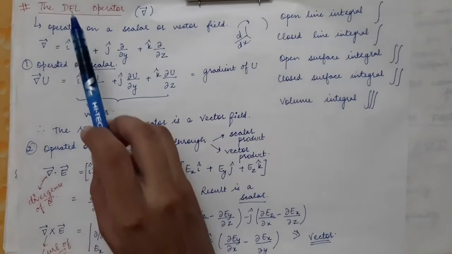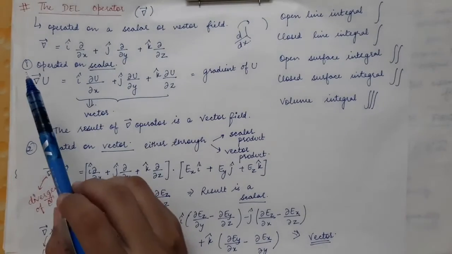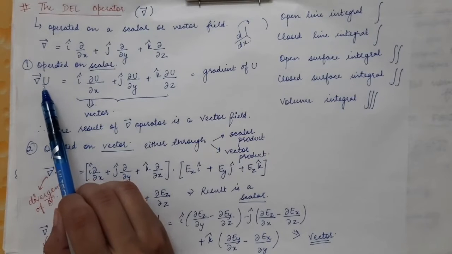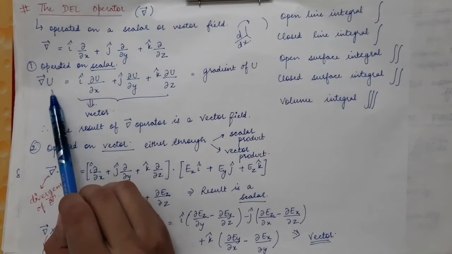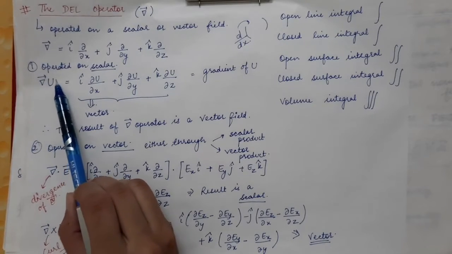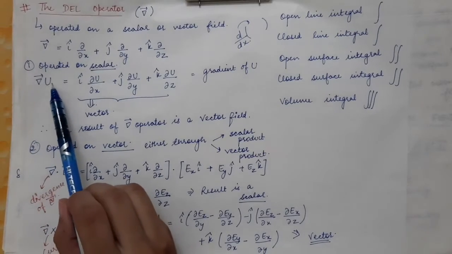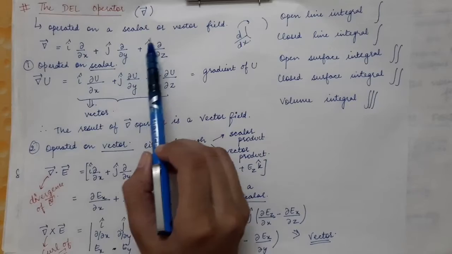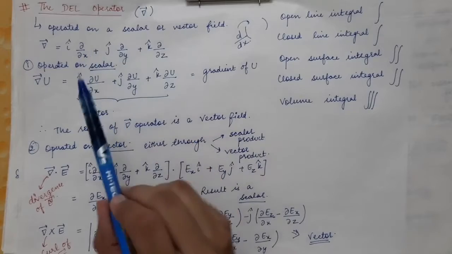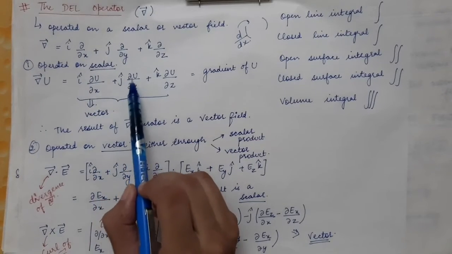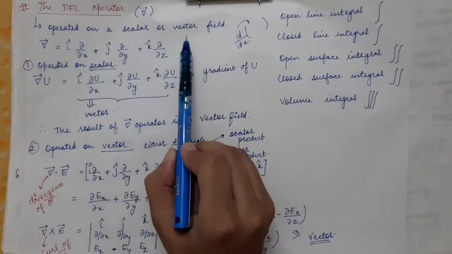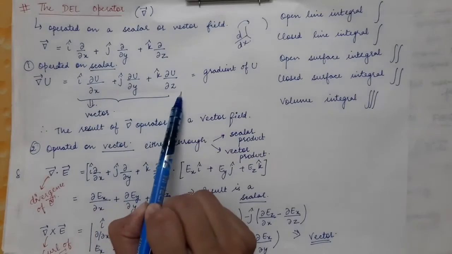Now firstly we will operate this del operator on a scalar. Let's say the scalar quantity that we are going to take is capital U. So when this whole del operator is operated on a scalar field U, you will simply get i cap del U by del x plus j cap del U by del y plus k cap del U by del z. So you just operate this whole operator on U, and you get this particular expression.